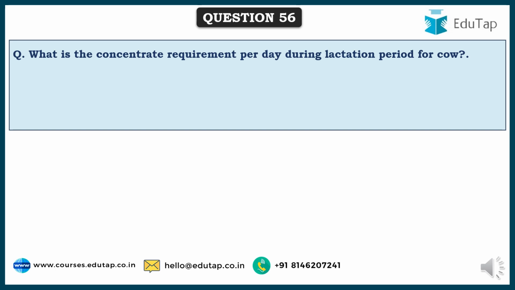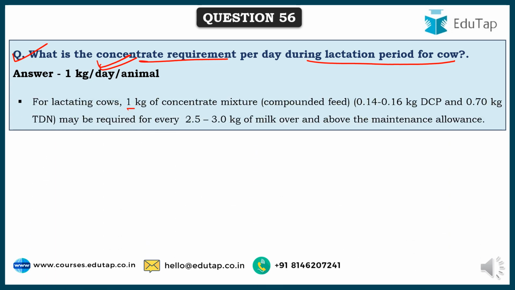So friends, here comes the next question. What is the concentrate requirement? There are various types of feed, of which concentrate feed is one. And what is the concentrate feed requirement per day during the lactation period for a cow? Based on the growth or the stage of life of these cows, various types of feeds should be given. The concentrate requirement during lactation is 1 kg per day per animal, and this 1 kg concentrate mixture should include 0.14 to 0.16 kg of digestible crude protein and 0.7 kg of total digestible nutrients.